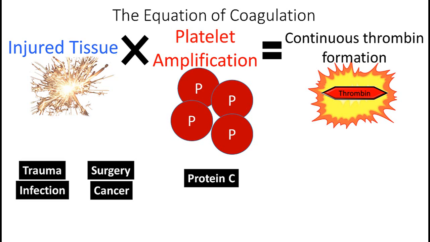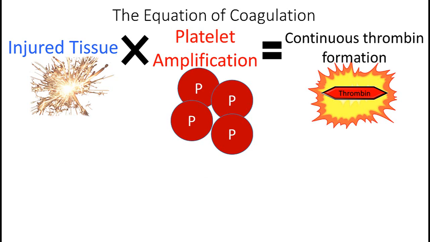Then when we think of the post-surgical orthopedic patient, we see that deficiencies of the protein C pathway are commonly associated with thrombotic complications because of the inability to shut down platelet amplification. This is another major consideration in orthopedic medicine.